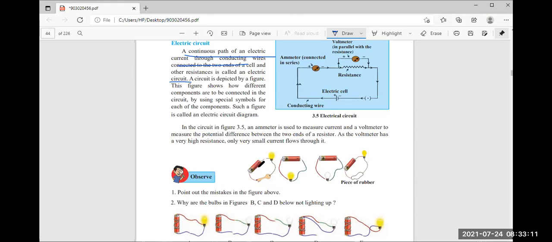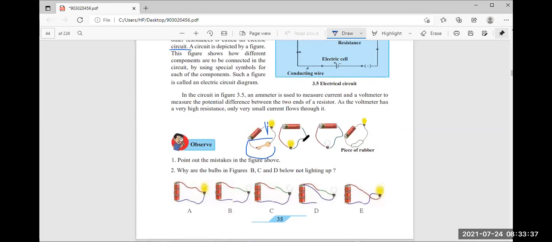Now see here, suppose we say the electric cell is there and the key is kept in between. But here, both are disconnected from each other. Now here you can see these positive and negative terminals, these two wires are joined here, it is also the same thing, and here rubber is used. Then what is the mistake in it? First of all, I told you; now second, third, fourth, you have to find out.